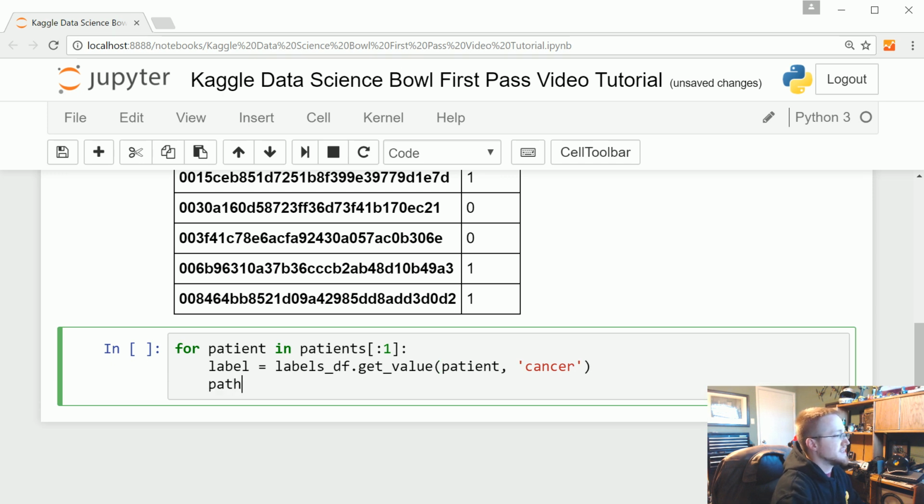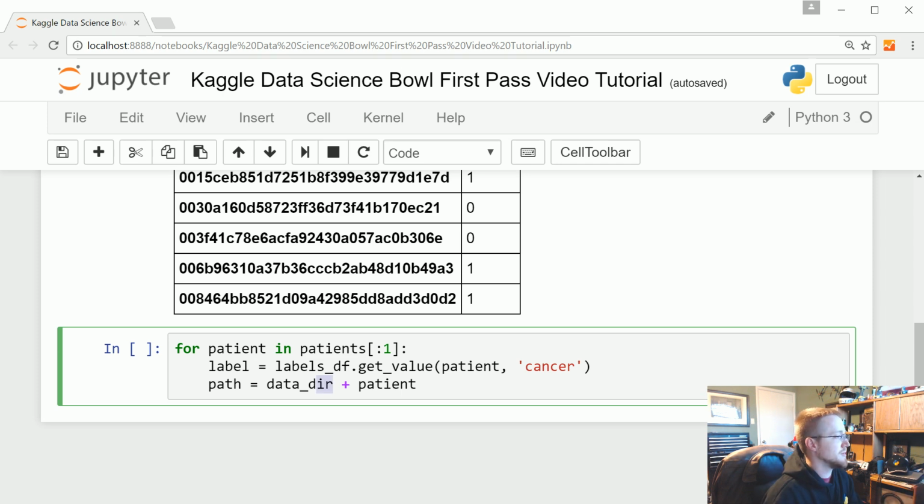And now we're going to say what's the path to this patient. It's just going to be data_dir plus the patient. You could be a good little Pythonista and use os.path.join, which is the way you should be joining directories. But this is my first pass, this is the way I did it initially. It's just easier in my opinion.